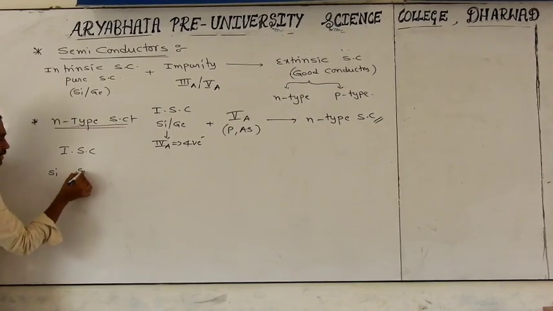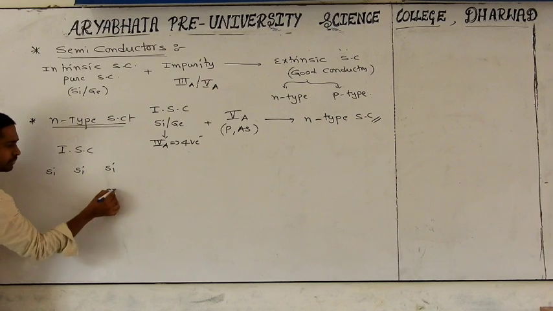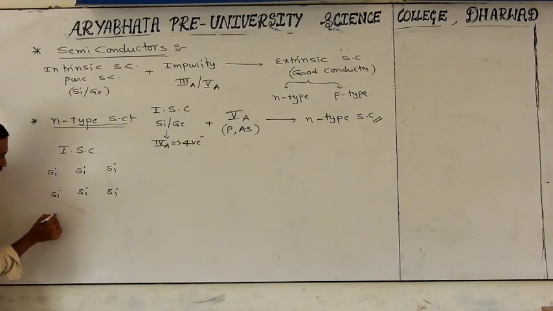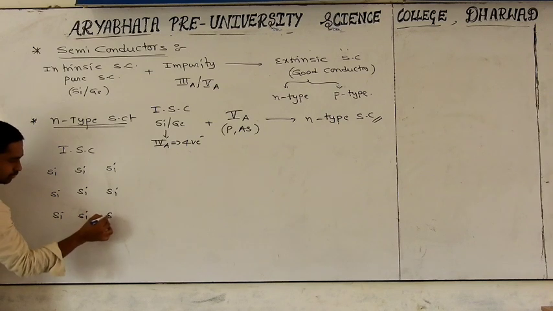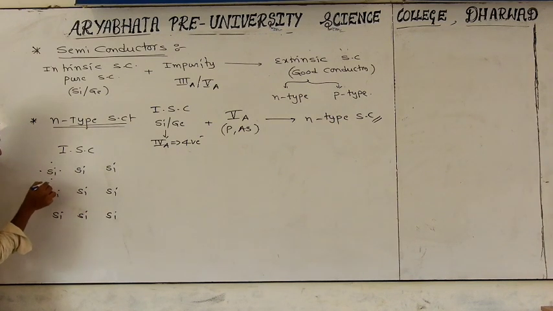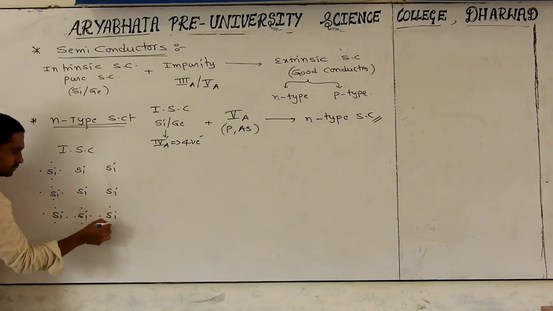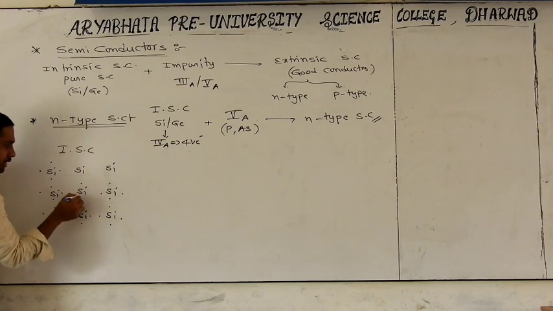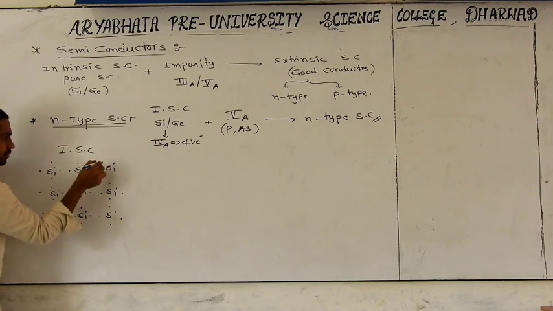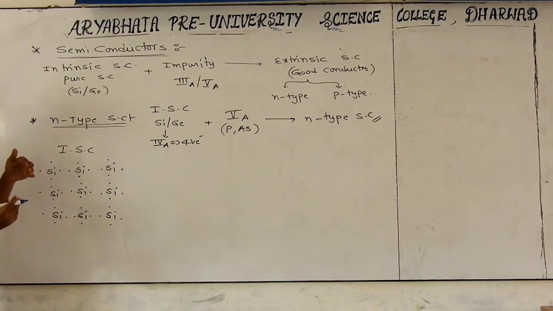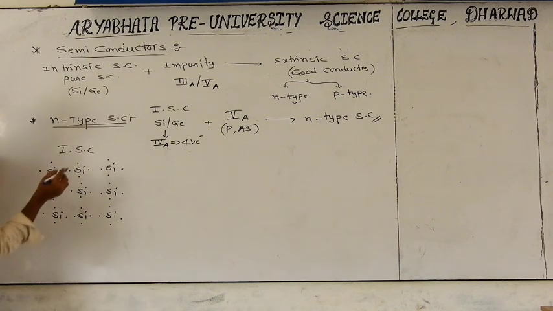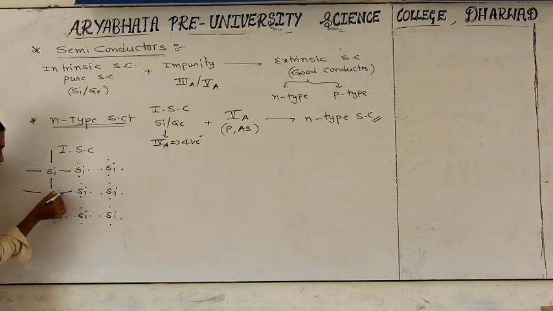Right. Like that, I am taking pure silicon. Like this, we have a silicon crystal or silicon solid. Around each atom we get 4 valence electrons. Observe very carefully. What are they doing? They are involved in sharing, and then we get covalent bonds. From each silicon atom, one electron comes like this, they share, and they give which bonds? Covalent bonds. One pair sharing gives a single covalent bond.